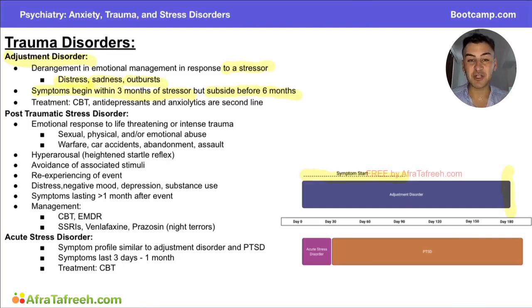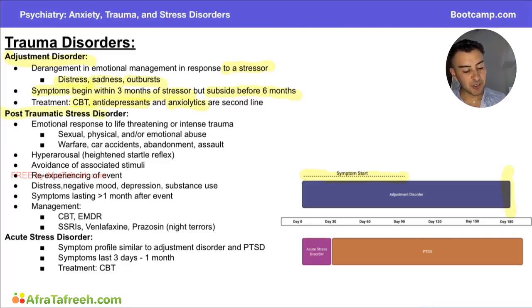Let's also talk about our treatment. Our first line therapy is going to be cognitive behavioral therapy. If this is not sufficient, we can always step up to antidepressants or anxiolytics, depending on the patient profile and what is mentioned in the question stem. But pharmacological therapy is always going to be second line.